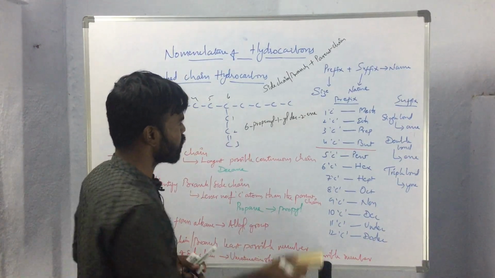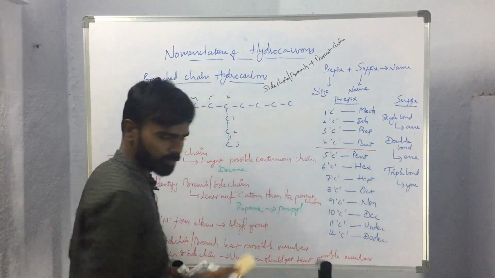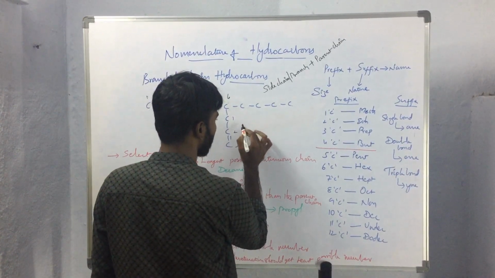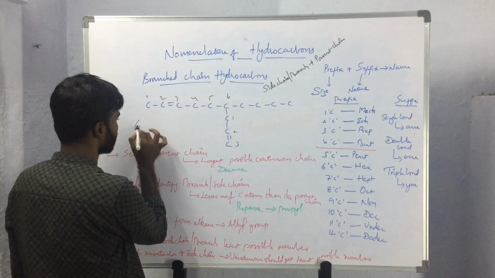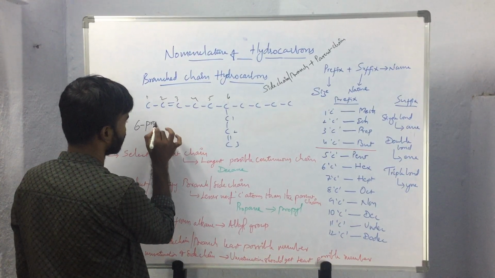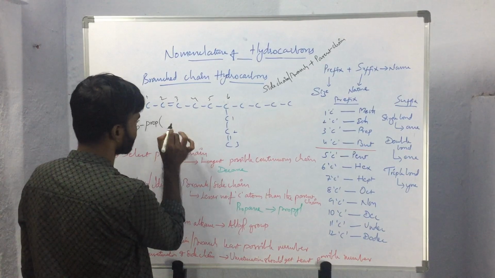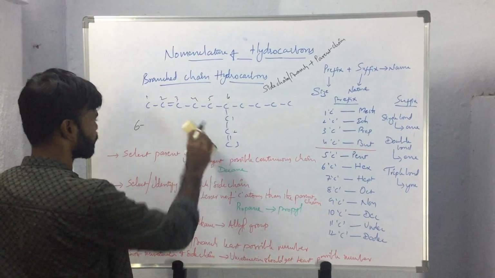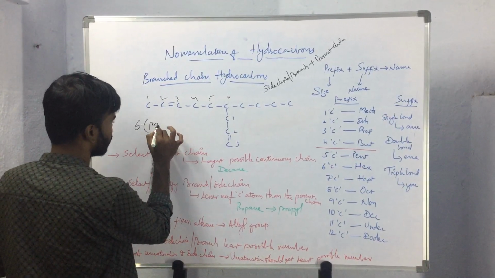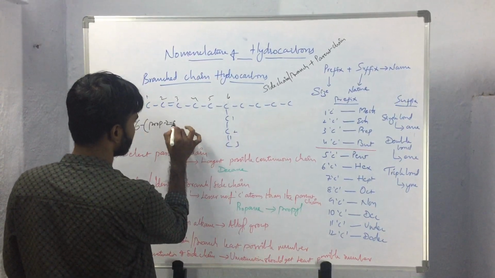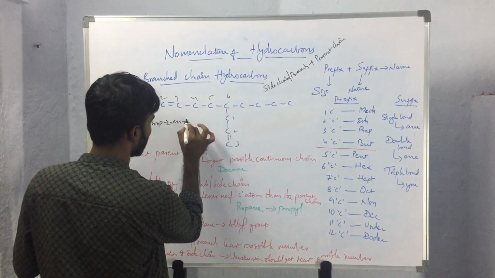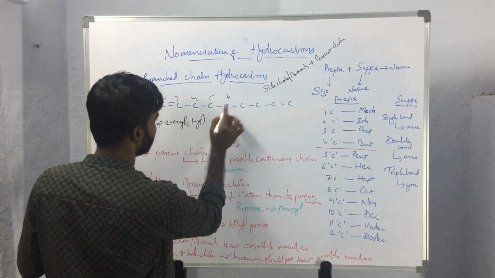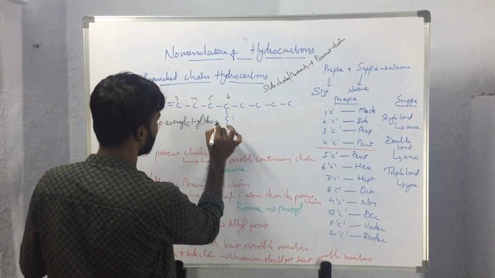And one more thing we should remember is we have to designate the position of unsaturation also here. So we should write the name as 6 prop, and the second carbon atom is having the unsaturation, so propen, propenyl 1-yl, then dec 2-ene.